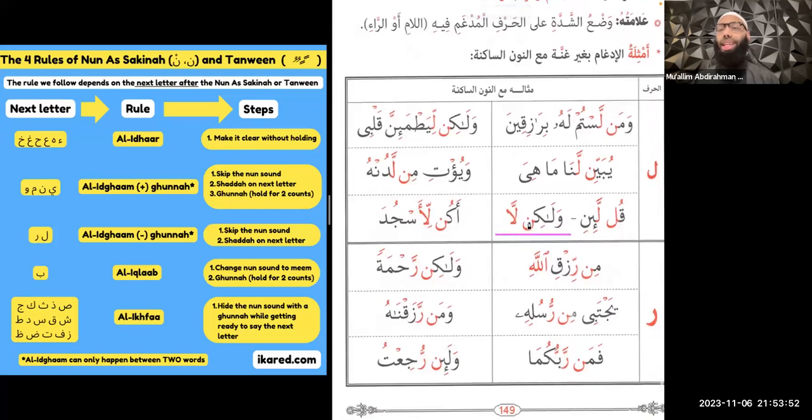All right, so let's do this example. Here we have a nun as-sakinah with a lam after it. We're going to skip the noon sound, shadda on the next letter. We don't do a ghunna, we don't hold. So it's going to be wala killa, wala killa.